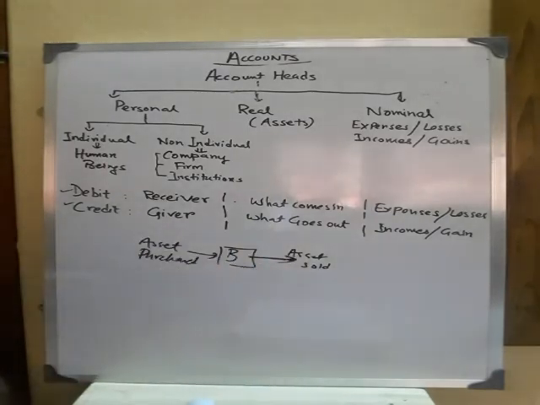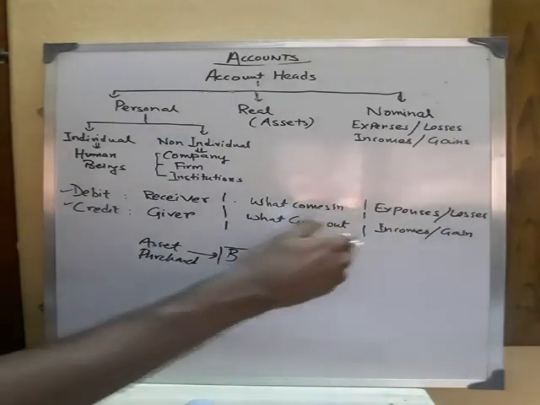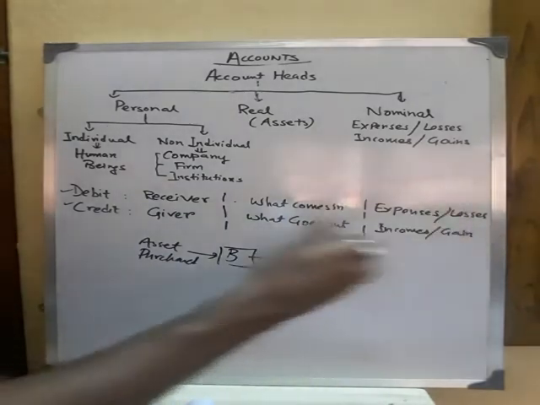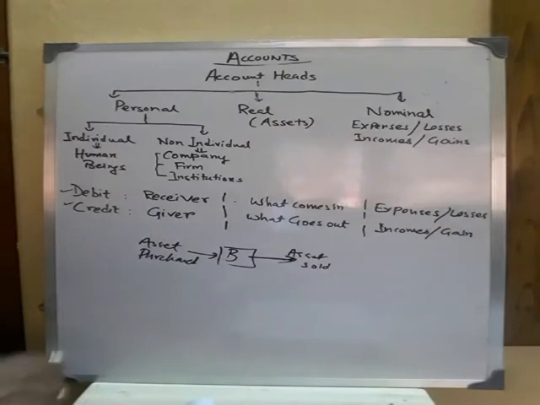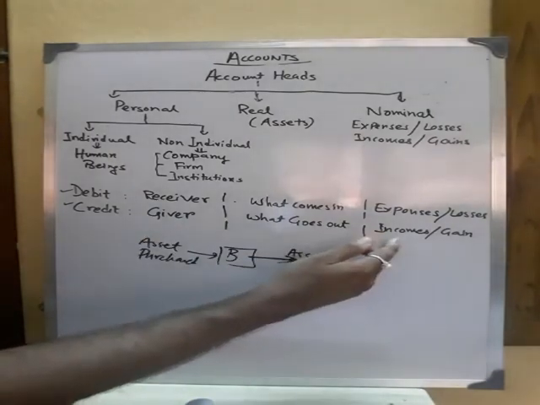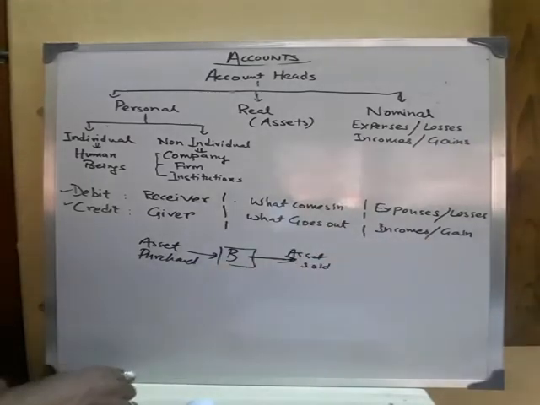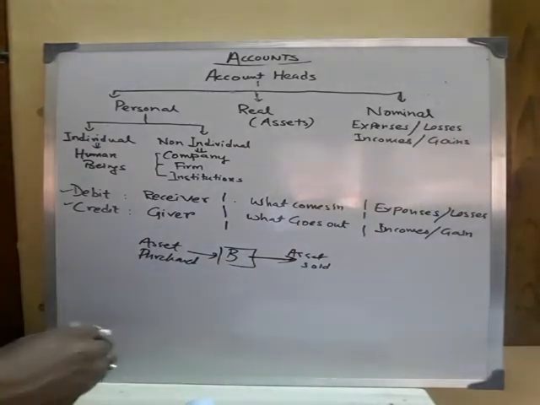Similarly, in nominal head, debit will be the expenses and losses. The expenses which are made by the business and the losses which a business suffers will be debit. Similarly, when the company makes an income by selling their goods and services, it will be credit. And if it gains by selling any asset at a higher price, it will be credit.